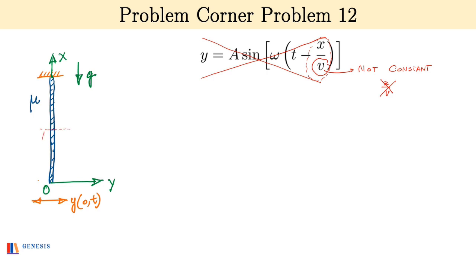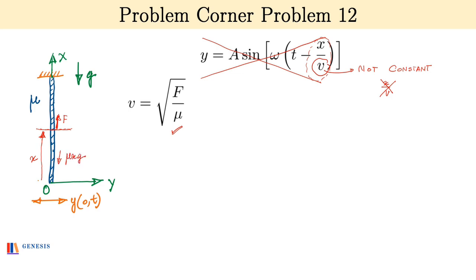Now why do I say that the speed of the wave isn't constant? For small amplitudes, which is the case here, the speed of the wave can be written as v = root of F by mu, where F is the tension in the string and mu is the linear mass density. Here the tension isn't constant as the string isn't light. If you mentally take a cross section of the string at a distance x from the bottom, the tension there must balance the weight of the string below it, and therefore the tension will be F = mu x g.